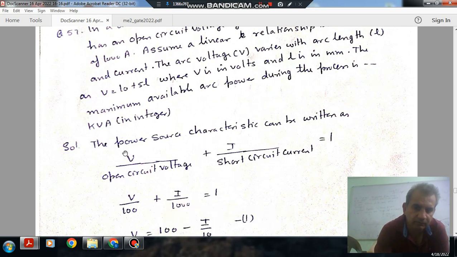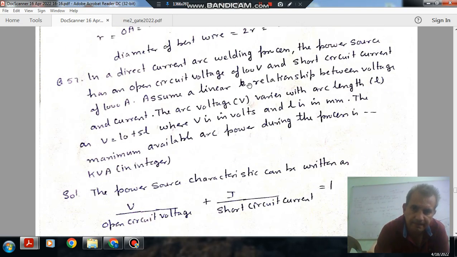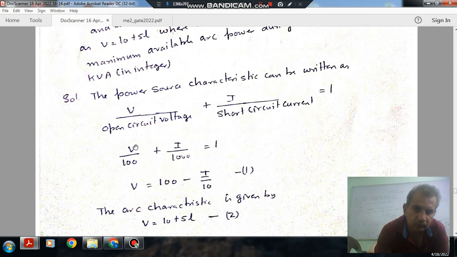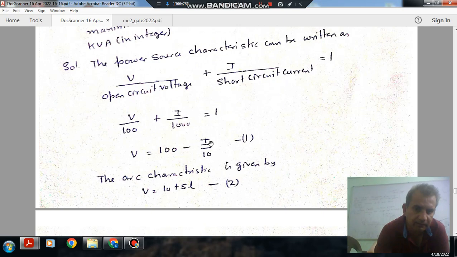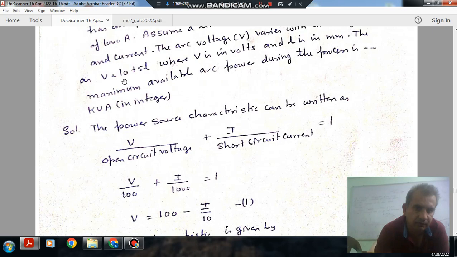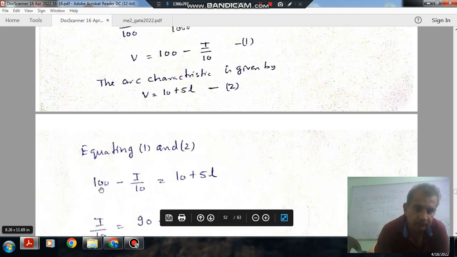From the power source characteristics, we have V by open circuit voltage plus I by short circuit current is equal to 1. And open circuit voltage is 100 volt and short circuit current is 1000 ampere. So V by 100 plus I by 1000 is equal to 1. So V is equal to 100 minus I by 10. This is equation 1. And arc characteristic is given as 10 plus 5L, so this is equation number 2. Now equating 1 and 2, it will be 100 minus I by 10 is equal to 10 plus 5L.